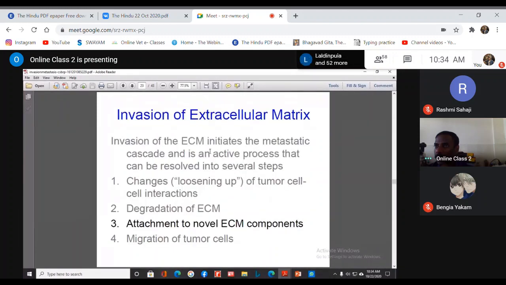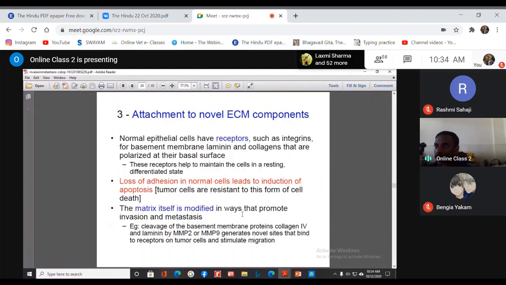I think we will not go into much detail about that. That may not be required. You just remember this much. Then the next step is attachment to the novel extracellular matrix components. For the movement, when the cell has to move, it has to attach to some other structures.